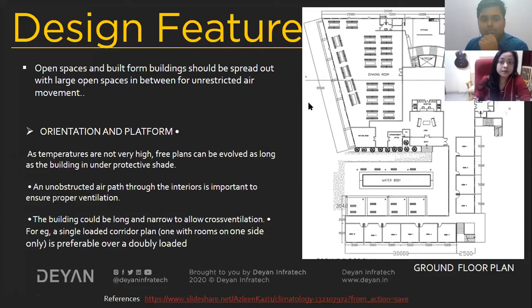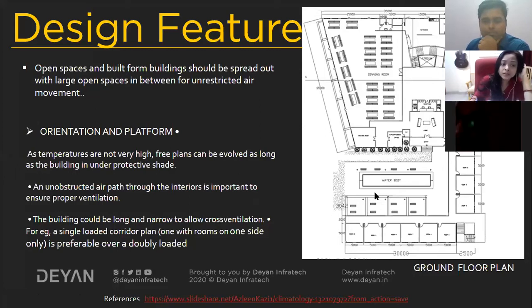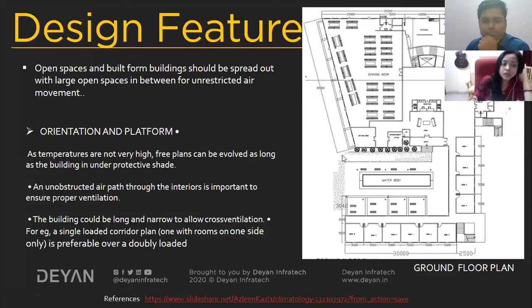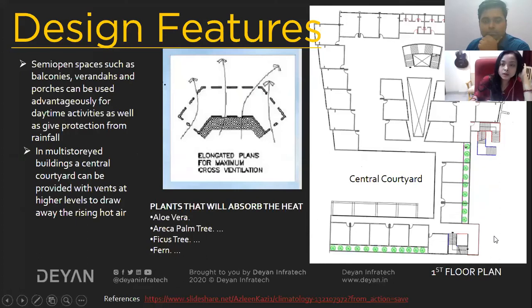Around the building, apart from the slope, shading devices are also installed in the form of chajjas and simple overhangs or cantilevers. Then the building could be long and narrow to allow cross ventilation. For example, a single loaded corridor plan with rooms on one side is preferable over a doubly loaded one. So can you shift to the next plan? In the top floor, this is the down floor plan.